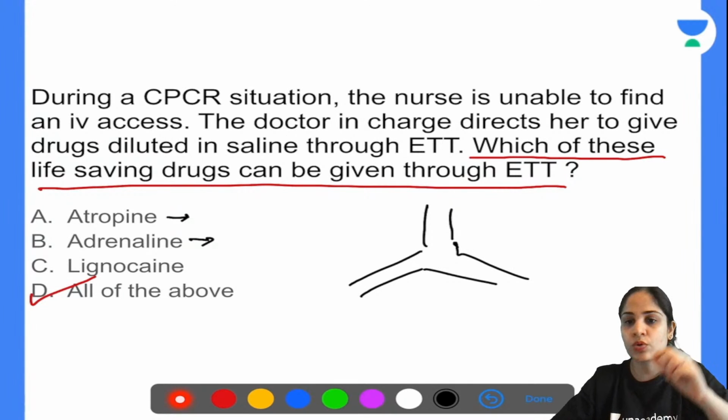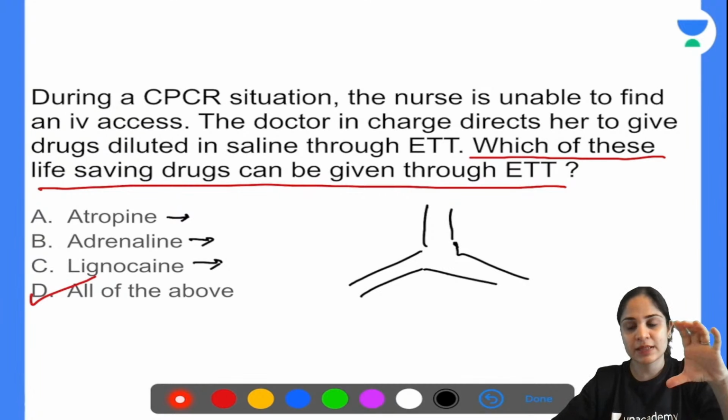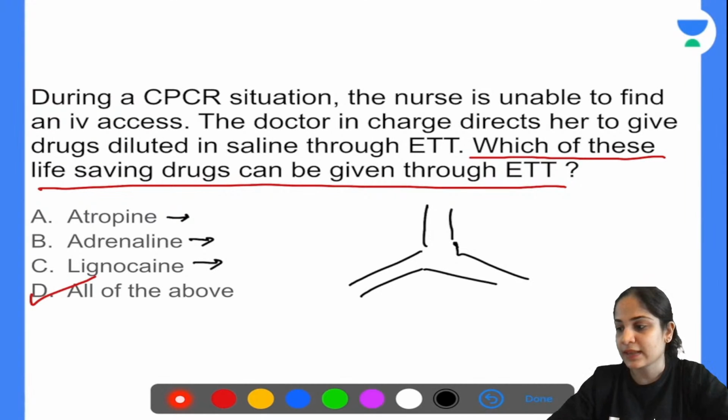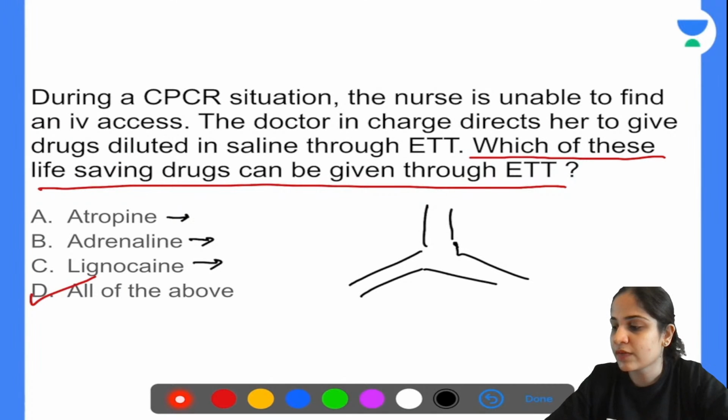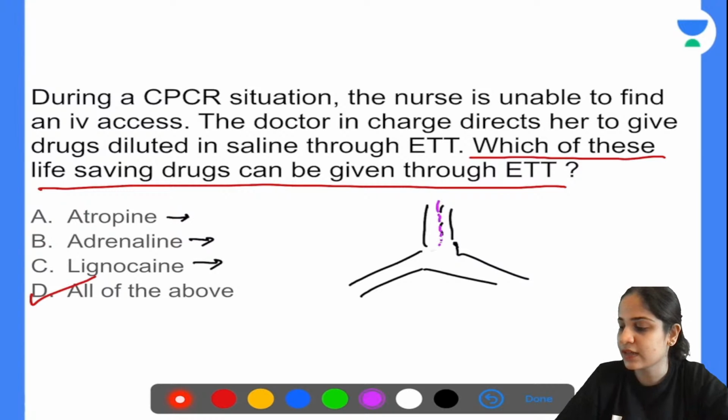Okay. So what you do is take a little bit of the drug, however much is the dose indicated, and mix it with 20 ml of saline, and then you give it directly into the endotracheal tube. When you give it into the endotracheal tube, it will go through the trachea, it will go into the bronchus, and then over here it goes into the lungs. Okay, so your drug is reaching the lungs.